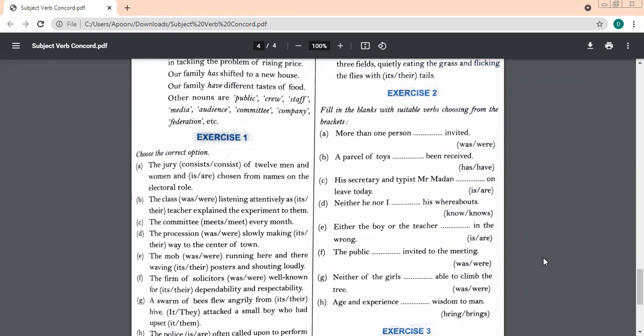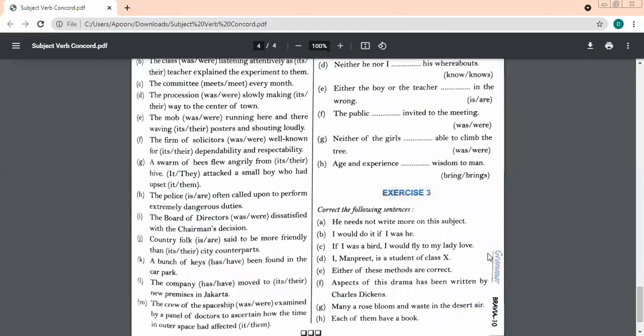Let's move on to the next exercise. Sufficient time given for writing. 27 students have already finished.